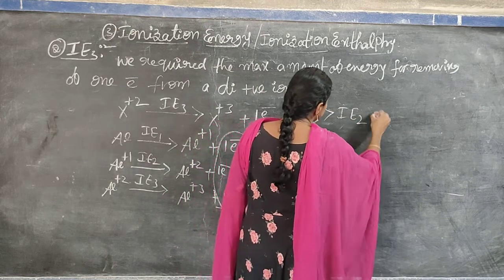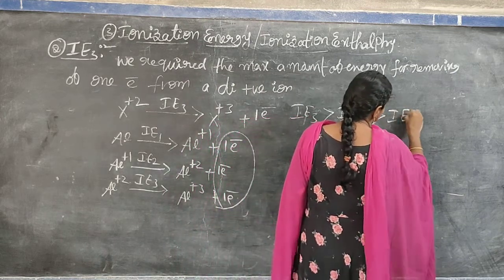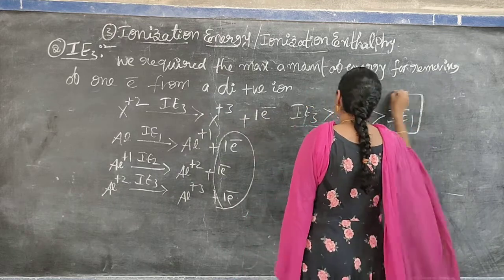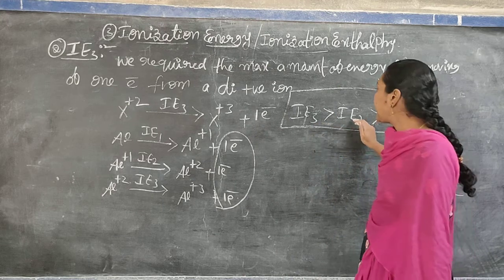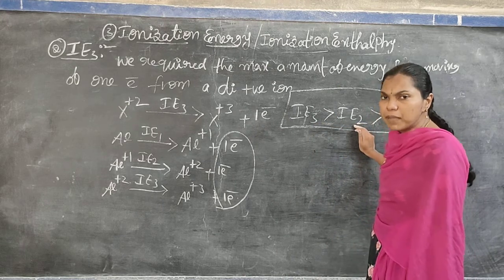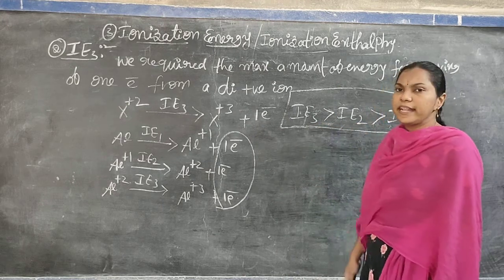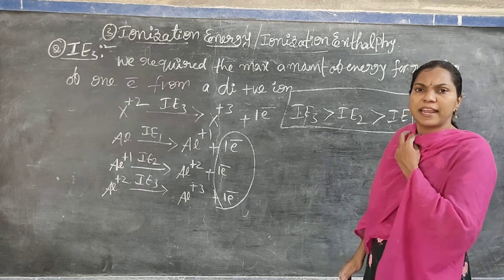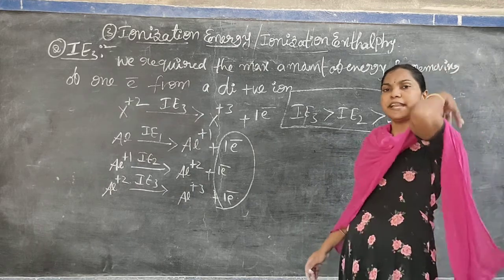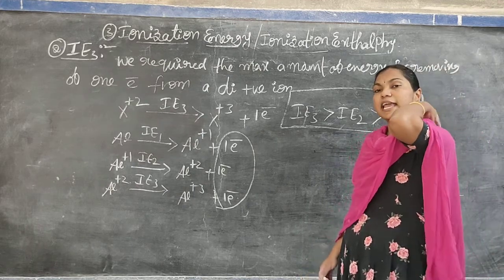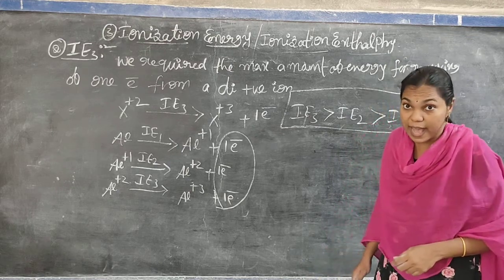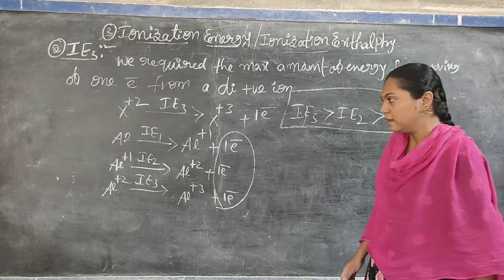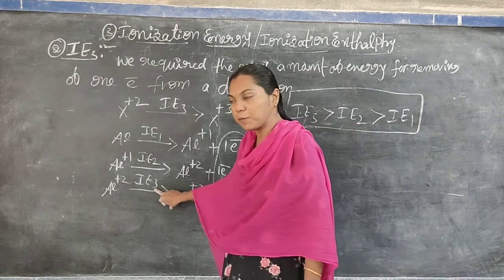IE3 is always greater than IE2, which is greater than IE1. Do you understand this phenomenon? Why? Because we can easily remove one electron from an atom, but it is a very difficult process to remove electrons from a tripositive ion or a dipositive ion or a monopositive ion.